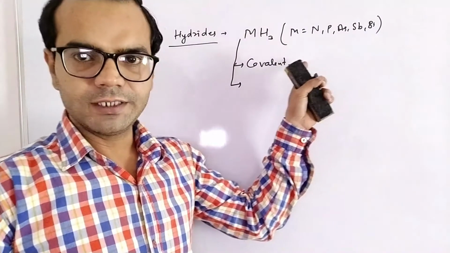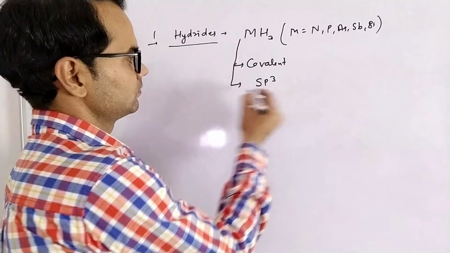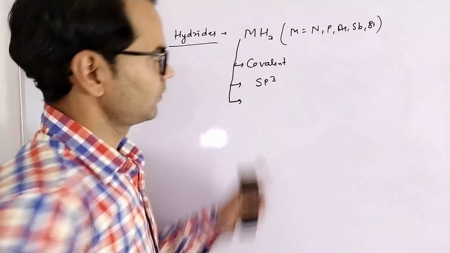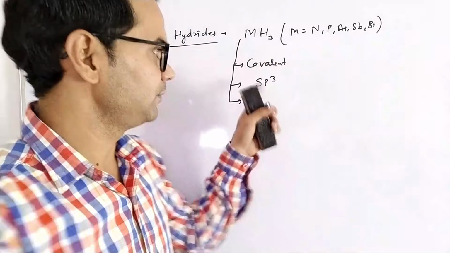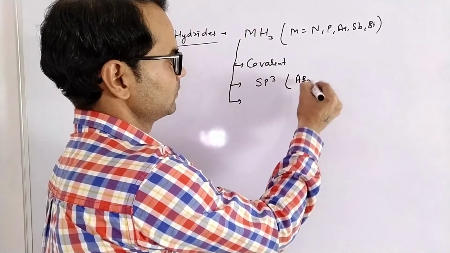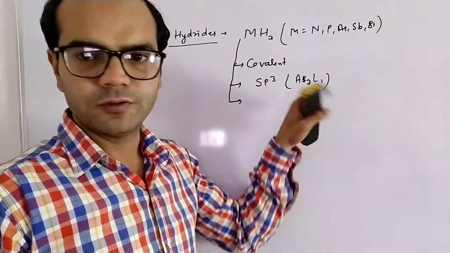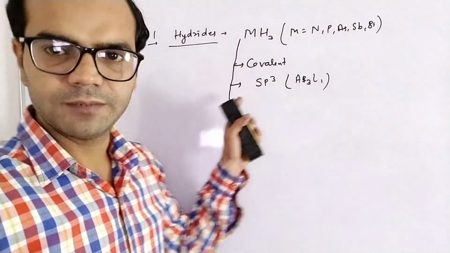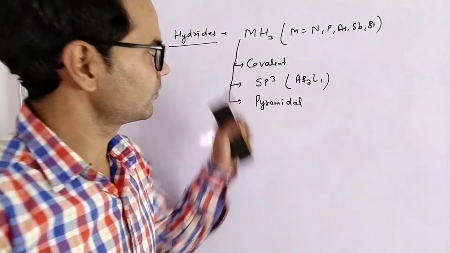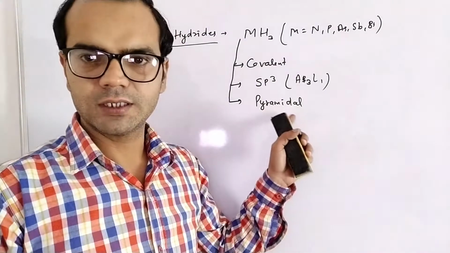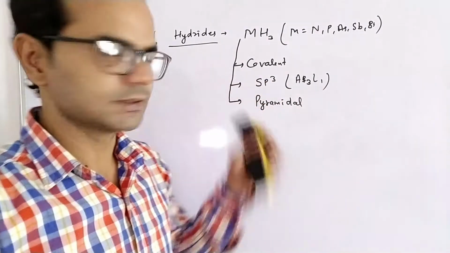All these are covalent and their hybridization is sp3. Three bonds are present and one lone pair is present. So type is AB3L1. For AB3L1, shape is pyramidal. Hydrides are covalent and they all are pyramidal in shape. Now what are the properties of these hydrides?